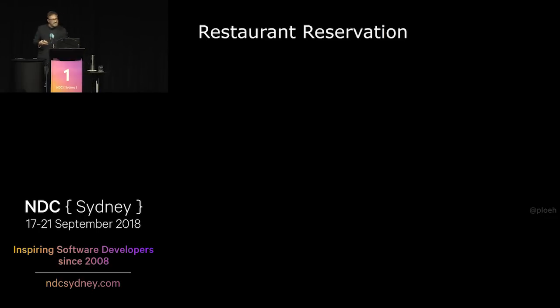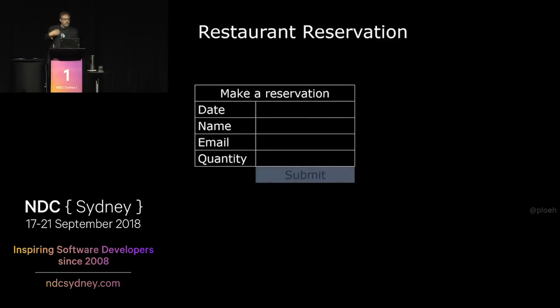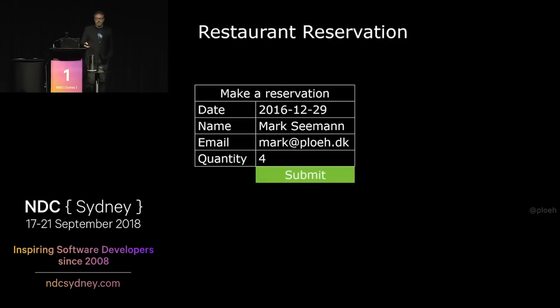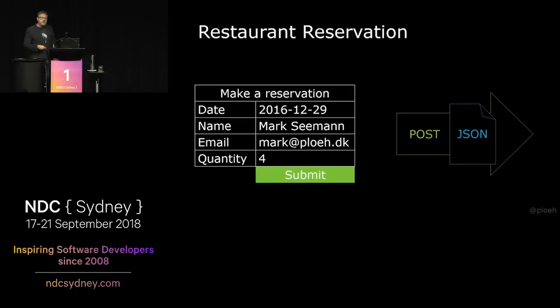You may have seen this slide before. Basically, the idea is that you have an online restaurant website, an app, or something like that. You find your restaurant. You say, I would like to make a reservation for this particular date. You can tell the slide is a couple of years old now. When you press the submit button, it creates a little JSON document with that data, and then posts it to a web server somewhere. The code that we're going to look at is the server-side part that handles this incoming request for a reservation and decides what to do with it.